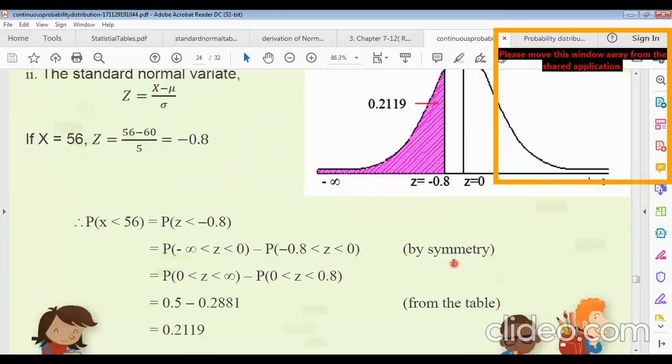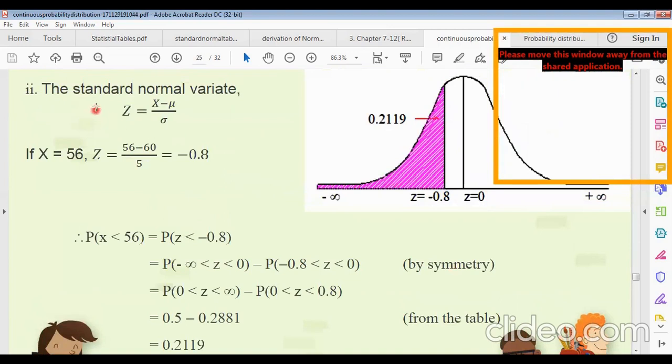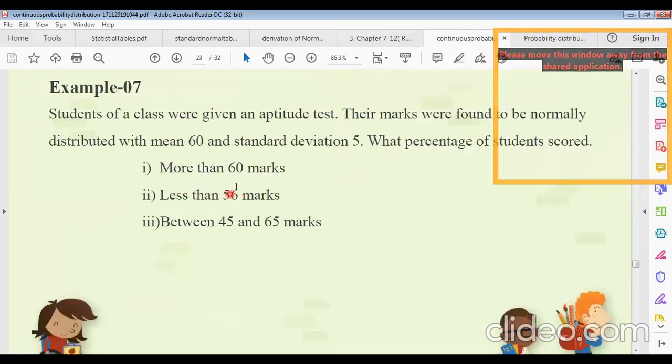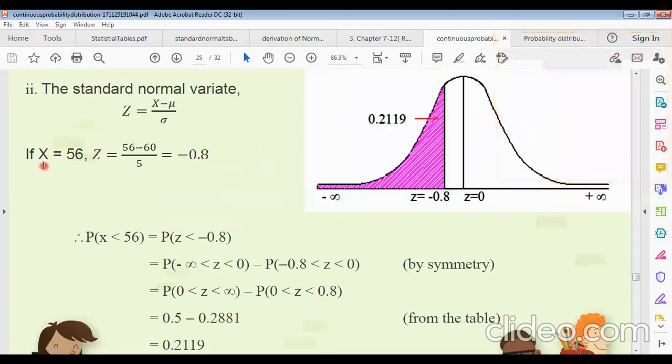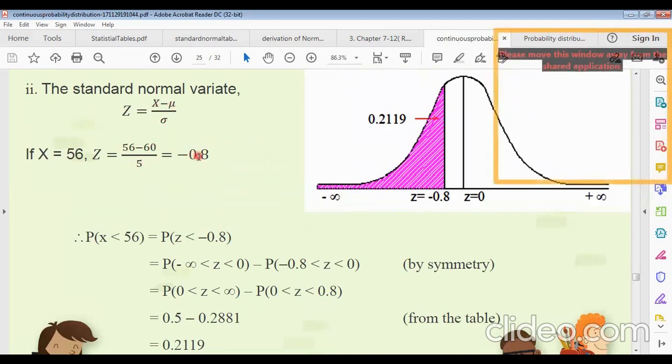Now for the next one, the standard normal variate is the same, and x equals 56 means less than 56 marks. And another one is between 45 and 65 marks. For less than 56 marks, z equals (56 minus mu) divided by sigma, which gives minus 0.8. So x less than 56 marks will be z less than minus 0.8.